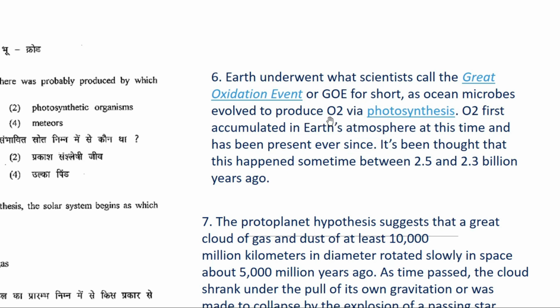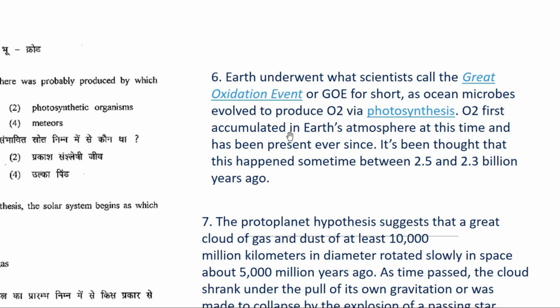So at first they underwent anaerobic respiration. This anaerobic respiration takes place without oxygen, only with the help of carbon dioxide. So they underwent anaerobic respiration, and after that aerobic respiration started. So these ocean microbes evolved to produce oxygen via photosynthesis. So this evolution took place, and finally due to this photosynthesis they started producing oxygen.